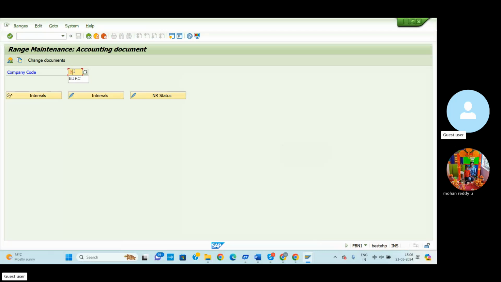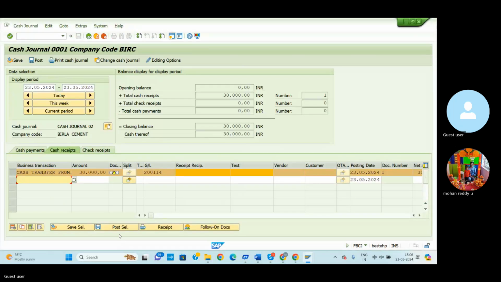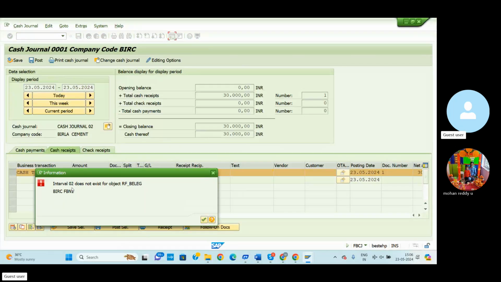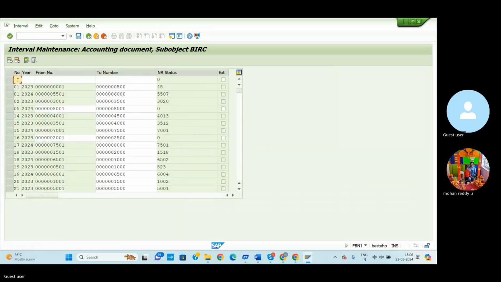Company code BIRC, intervals. Previously it shows number 02. 02 is the number range. Go to the plus mark, select here 02 and the financial year 2024.